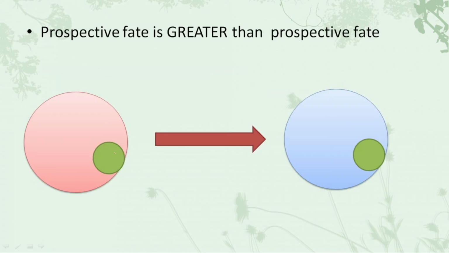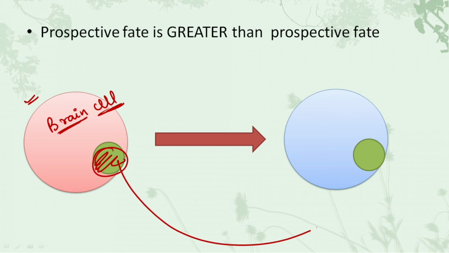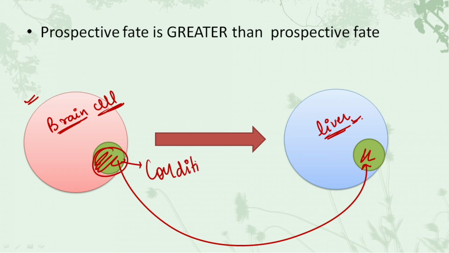In this, the morphogen gradient is involved in the conditional specification. What does this mean? Let's consider again, we have a group of cells which was determined for converting into the brain cell, and we have taken a mass of cells, and this mass of cells is now implanted into the area which was determined for the liver cell. And because we have assumed that this cell is showing conditional specification, what happens is this cell which was initially getting converted into the brain cell would now convert into the liver cell because of its surrounding.